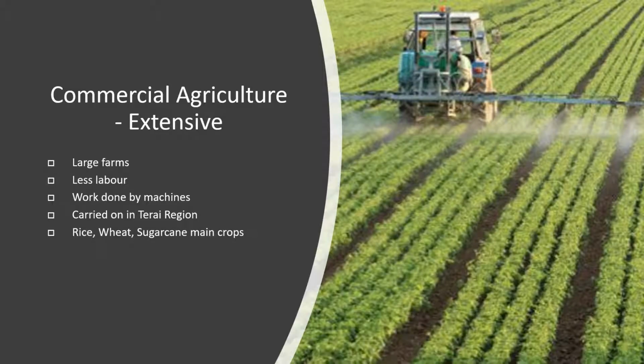Commercial agriculture. We take a look at extensive agriculture. This is mainly found in Punjab, Haryana, parts of Uttar Pradesh, and also carried out in the Terai region. These are large farms. Work is done by machine, so less labor. And the main crops which are grown are wheat, rice, and sugarcane.